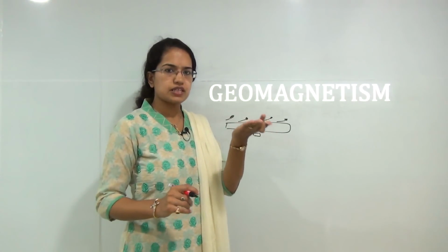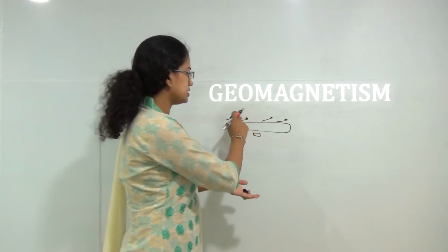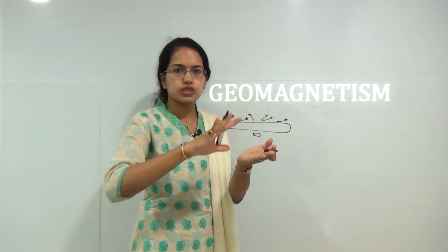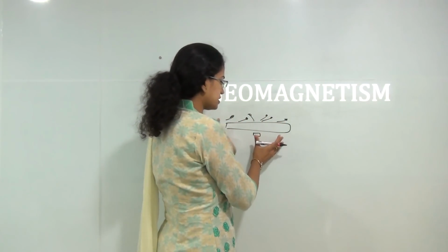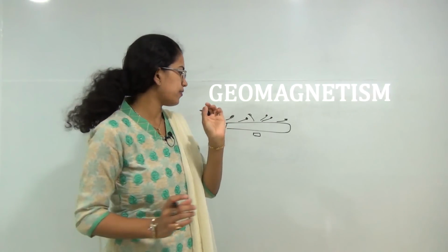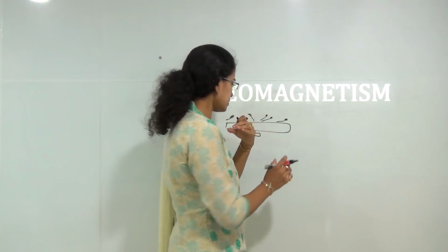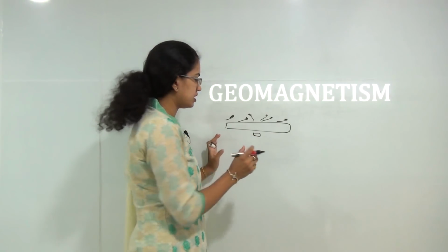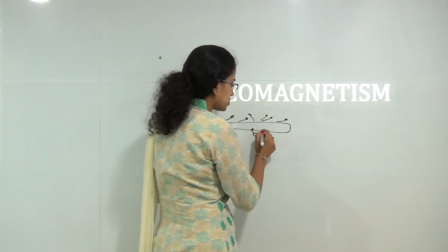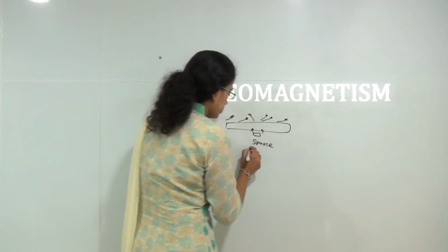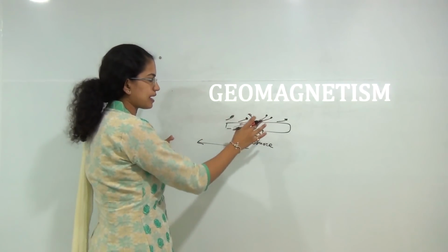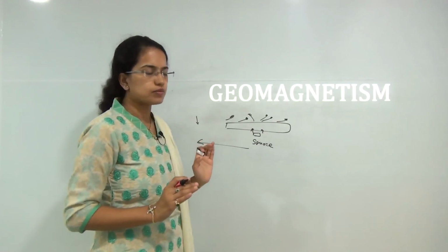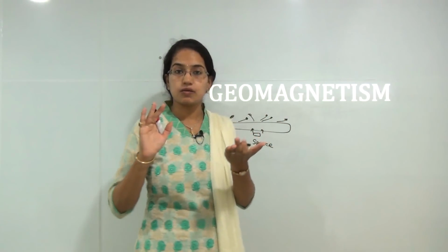Now when I bring a piece of magnet below, what would happen? These iron filings would automatically move and adjust in a certain fashion, and that is how we understand the magnetic property of any magnet, or the concept of magnetism. The main idea here is that the extension of the magnetic field is maximum near the source. If I move away from the source, the influence of the magnetic property decreases, or I can say the magnetic field decreases as I go away from the source. So this is how we understand a simple magnet.